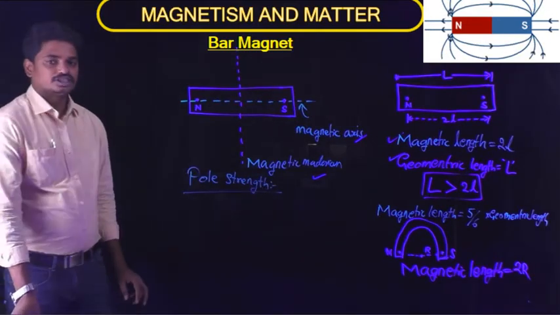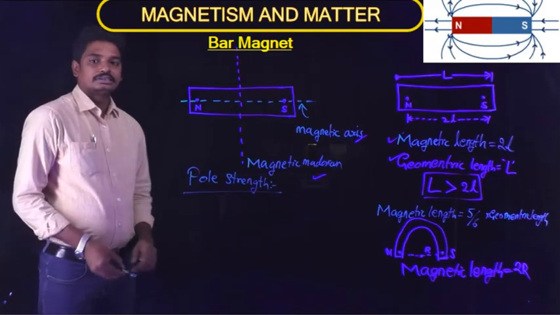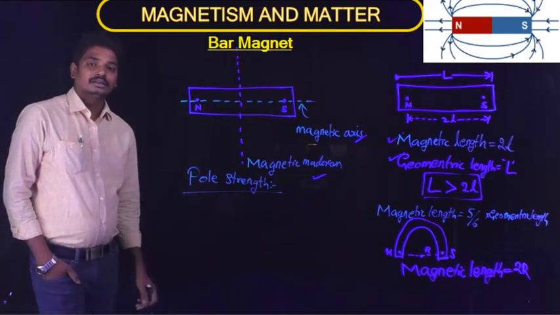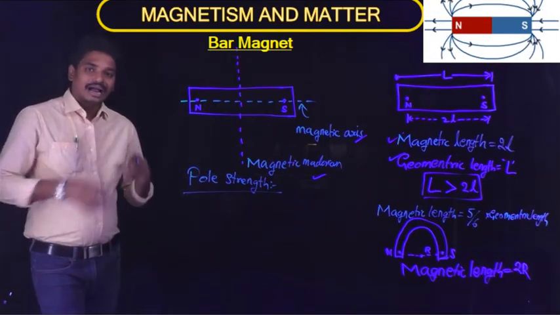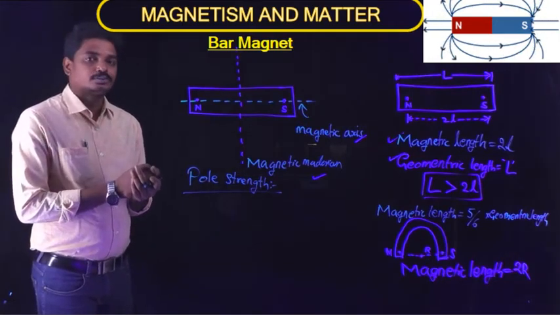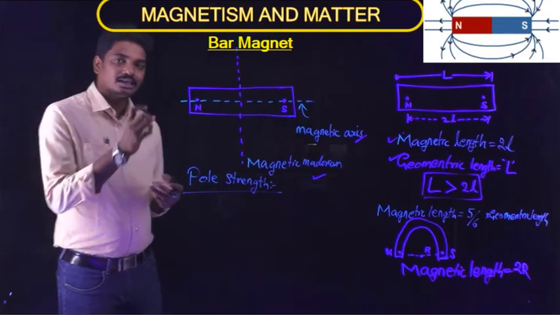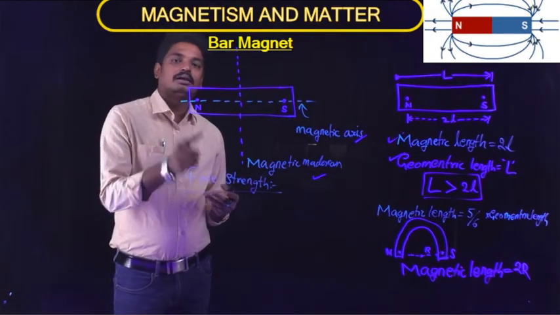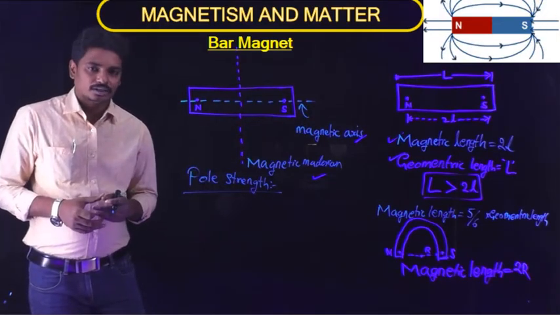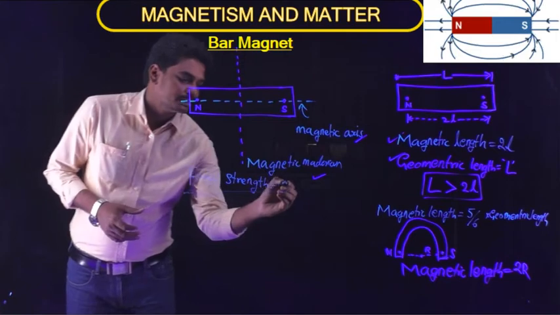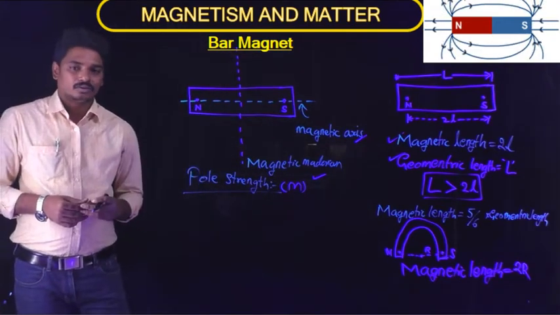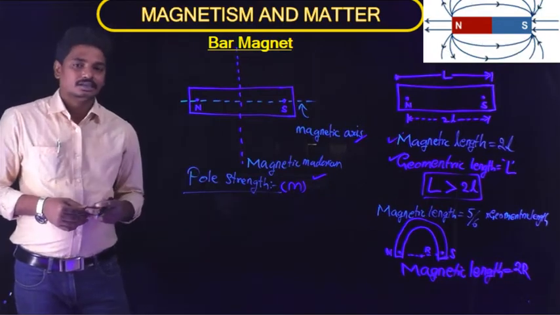The strength of the pole is the ability of the pole to attract or repel another pole or an unmagnetized substance. The pole strength is denoted by small m. It is a scalar quantity.